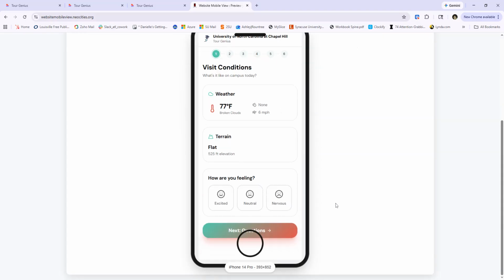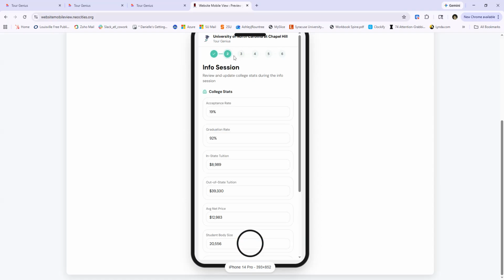Okay, so here we see visit conditions. What's it like on campus today? The weather will be automatically populated. The terrain is also auto-populated based on the location of the university. And then we ask the student how they're feeling. So let's say we're feeling excited. And up here, you will see their progress. They will be able to see their progress and they can toggle in between each of these numbers as they go through the different pages.